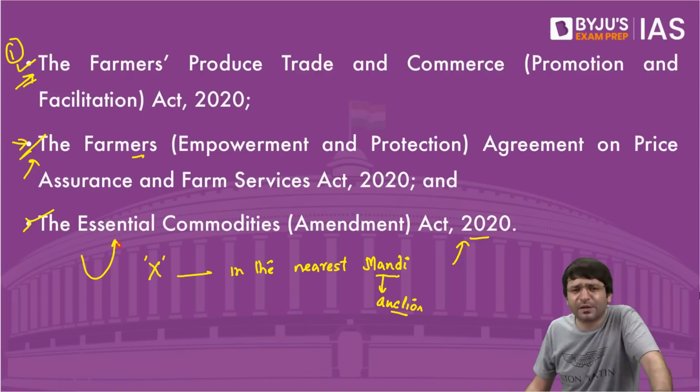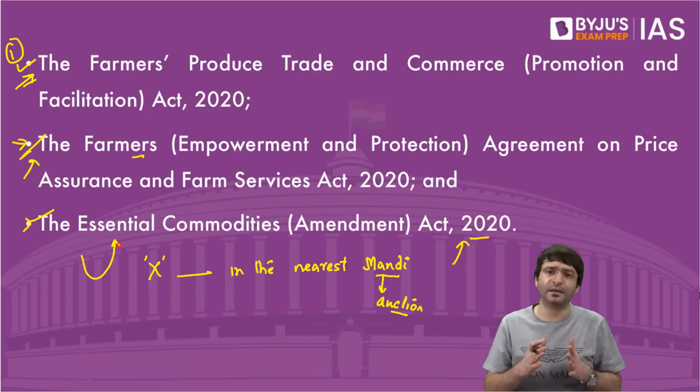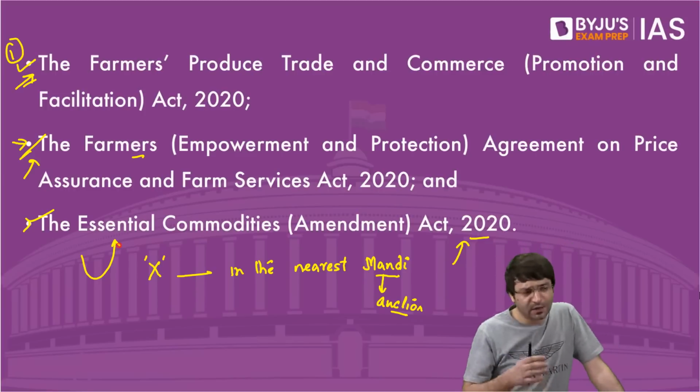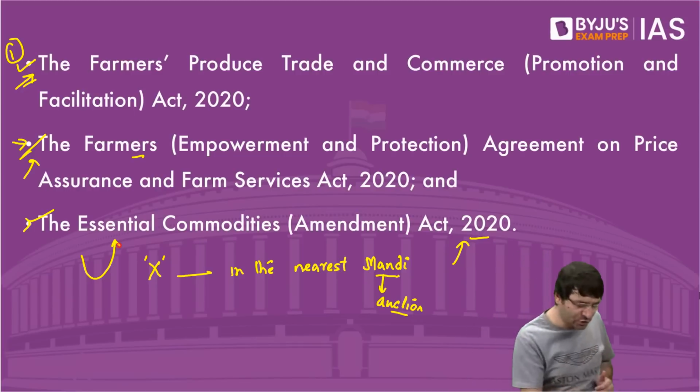The government was asked, but why? Said, see, we want private investment in agriculture. Very good. What sort of private investment? We want private sector to come forward and set up cold storage.